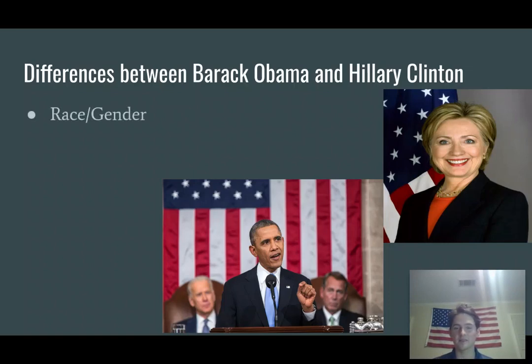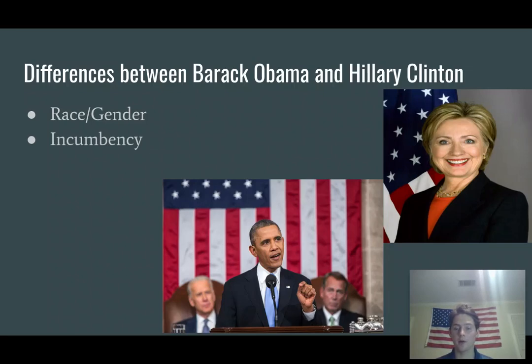So one obvious difference is the race and gender. Barack Obama was a black man and Hillary Clinton was a white woman. And this could have affected how many people came out to vote for them. I'm not going to comment really on how much of a difference this makes because I don't really know, but you can draw your own conclusions and make your own hypotheses on how that affected it.